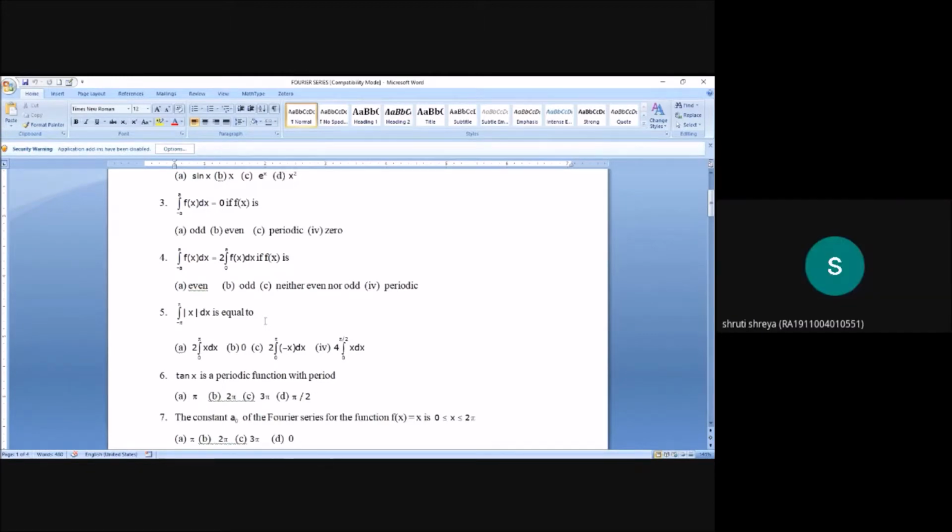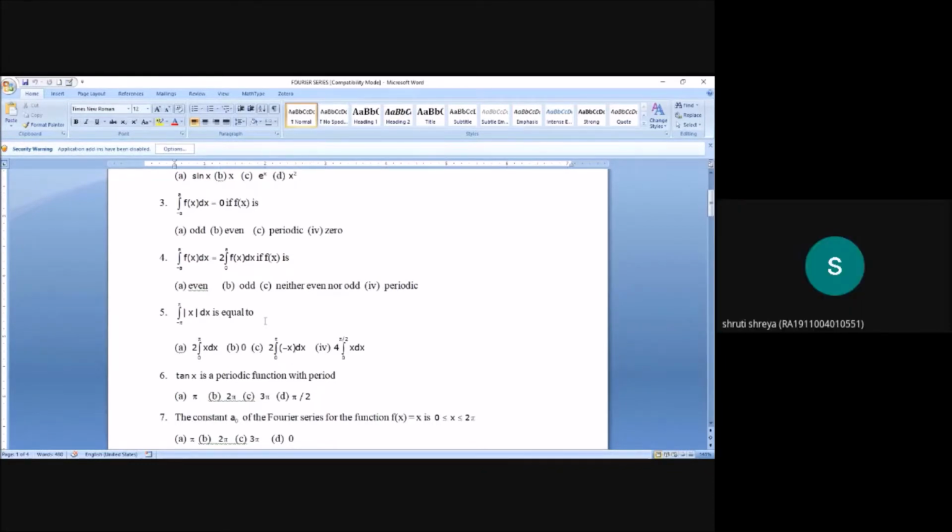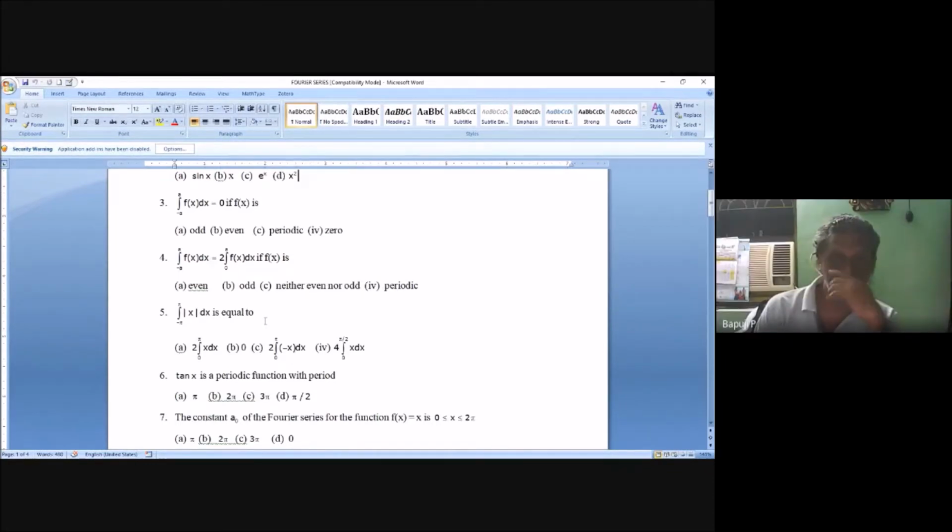Option A, 2 times the integral from 0 to pi of x dx. In 0 to pi, mod x is x. Suppose minus pi to 0, you get minus x. The remaining 3 are not valid.